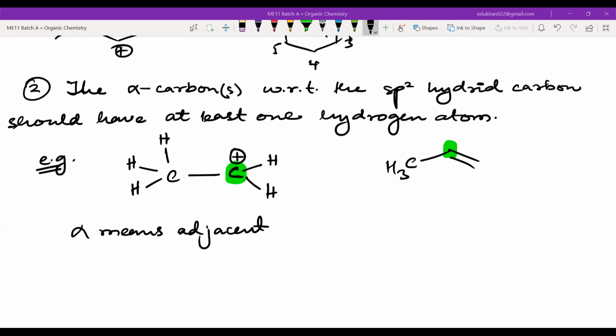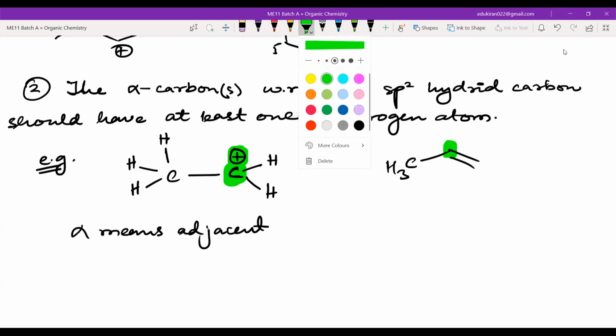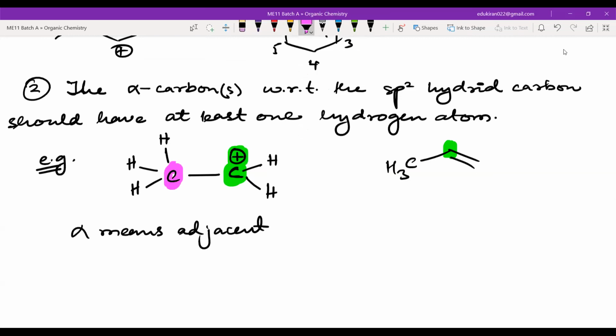So tell me, in this structure, we have this carbon atom which is sp2 hybridized, and we have this one, which is the alpha carbon. Yes or no? Yes, sir. And how many hydrogens are there in the alpha? Three. Very good. How many alpha hydrogens are there? 3. Yes or no? Yes, sir.